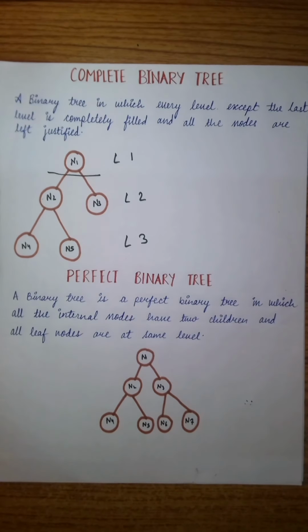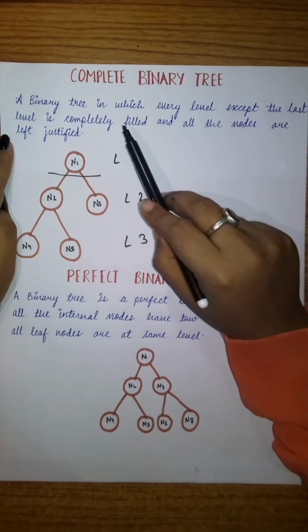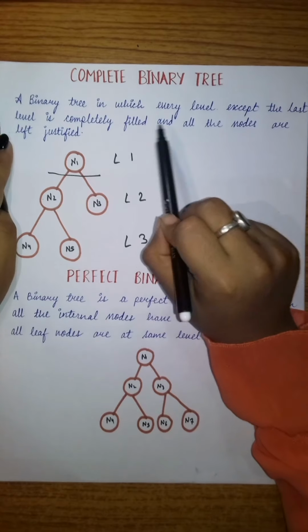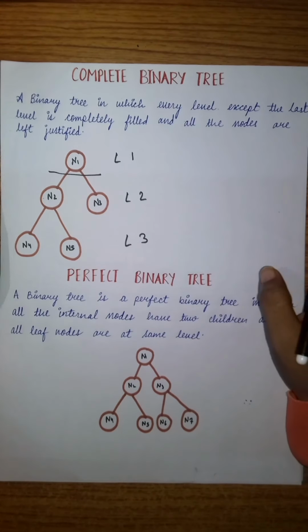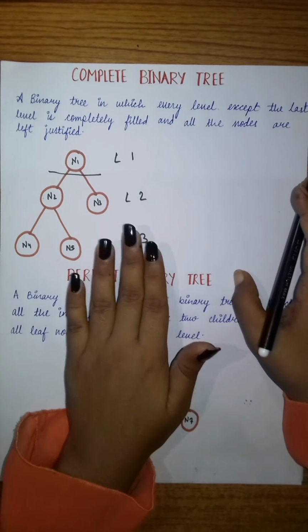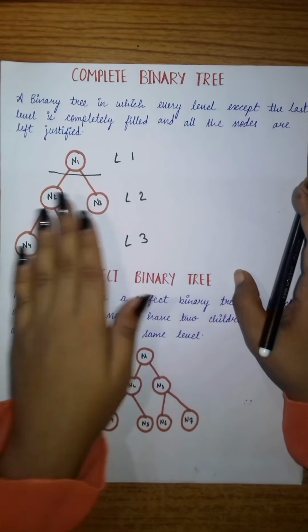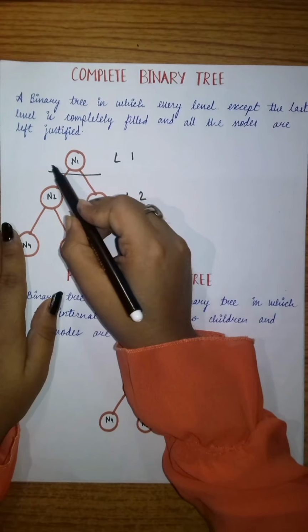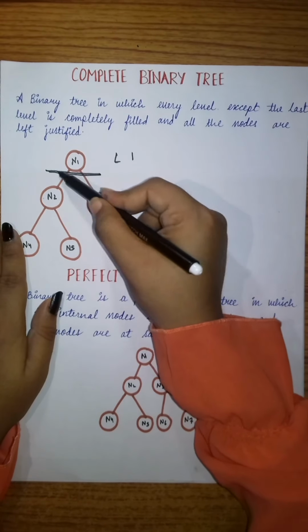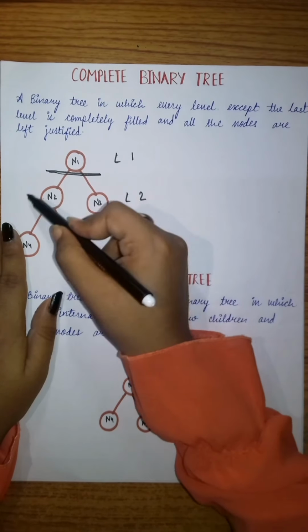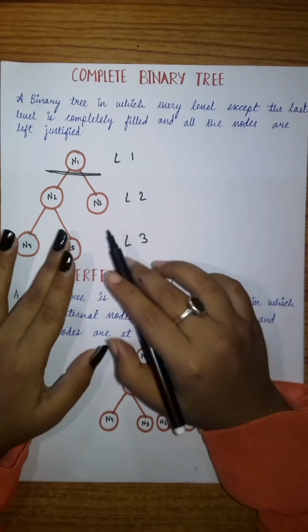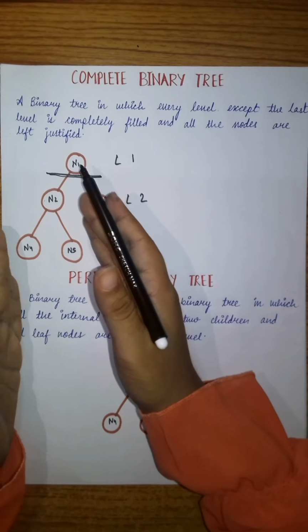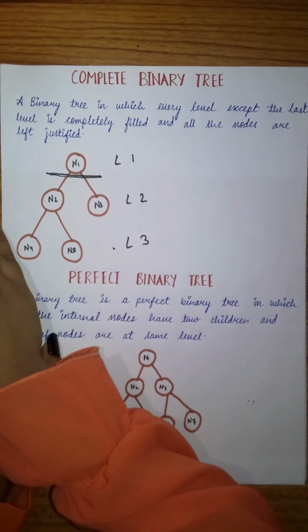The definition says that all levels must be completely filled except the last level. Is the first level completely filled? Yes. What about this? It is not completely filled, which is accepted over here. And is it left justified? Yes, all the nodes are on the left.